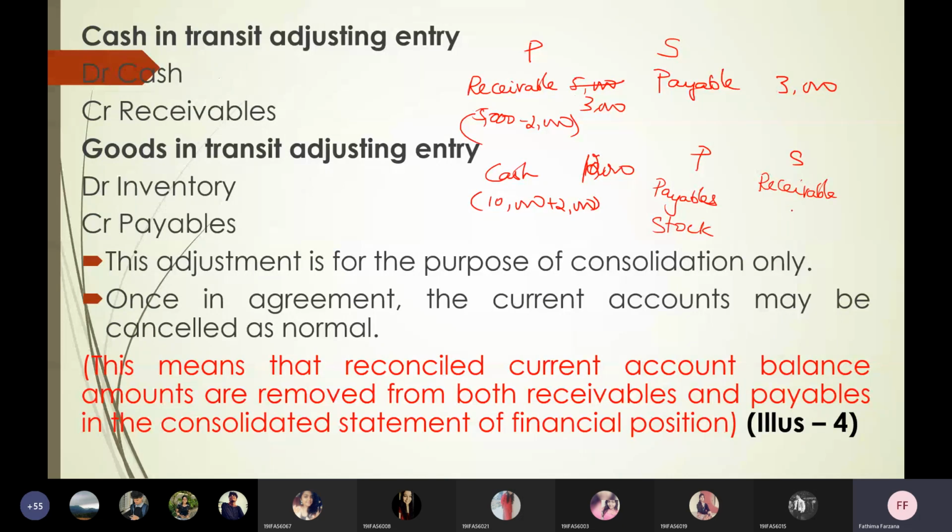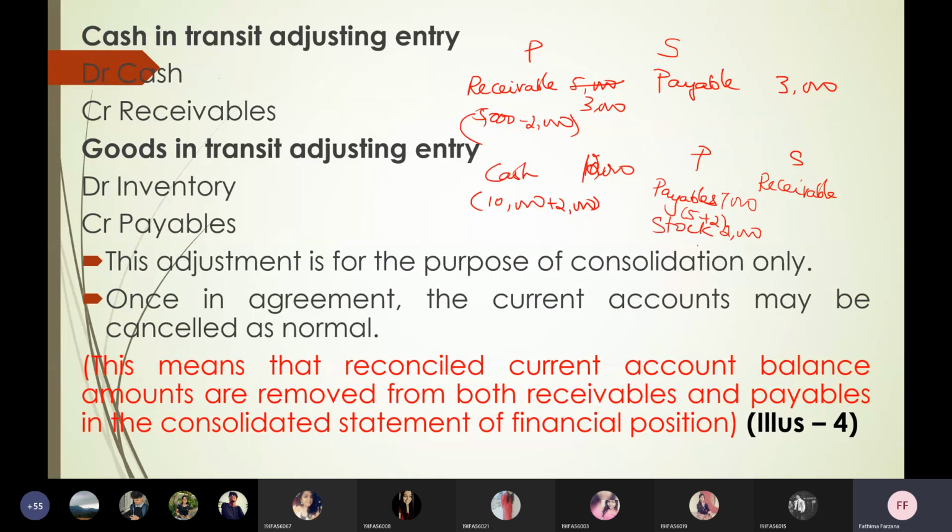The subsidiary has dispatched the stock already. Here I didn't receive the stock, but I have to assume that I've received it. So I will put 2000 as received already. And in payables, I'll add 2000 because I still have to pay for this. Already 5000 is there, so I'll add 2000 and show 7000.